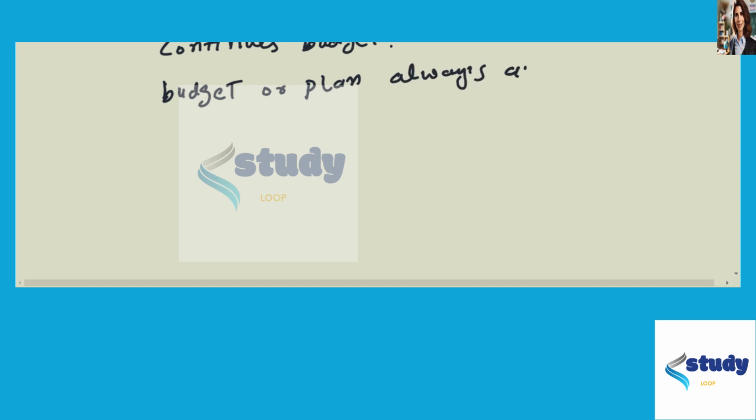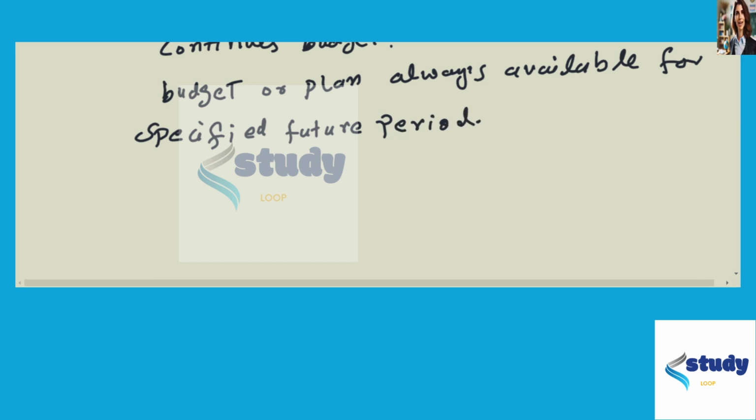So here we will be defining the rolling budget. A rolling budget, also called a continuous budget, is a budget or plan that is always available for a specified future period. So this is a rolling budget.